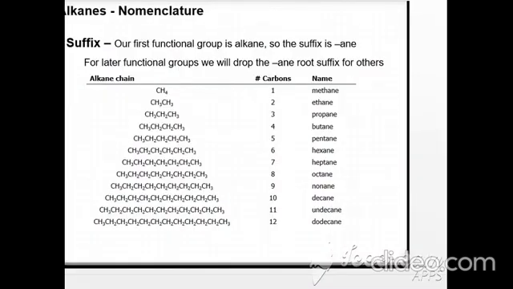Now look at this. We have already divided the name into three parts: parent, suffix, prefix. Here for the suffix, there is no other functional group. The suffix is alkane, A-N-E. Here is the A-N-E. So our name is decided.